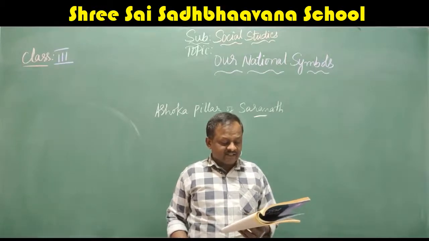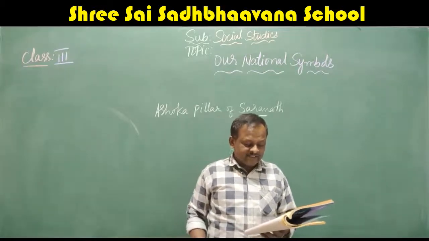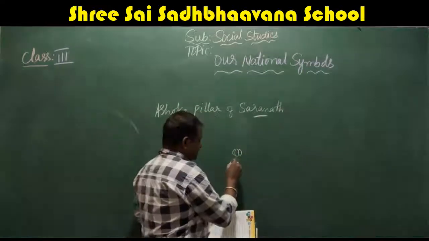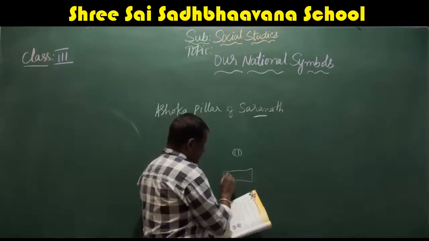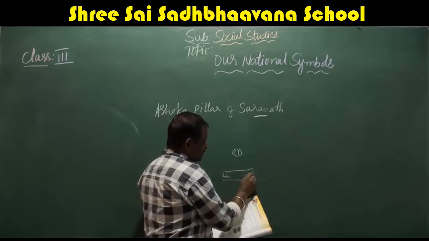Carvings of a horse on the left and a bull on the right can be seen at the base. Yes, at the base, here on the base there are carvings of a horse. Here it is the horse and here it is the bull.